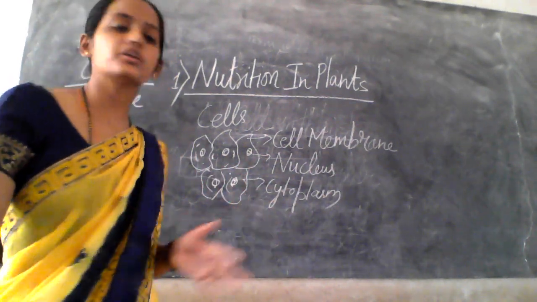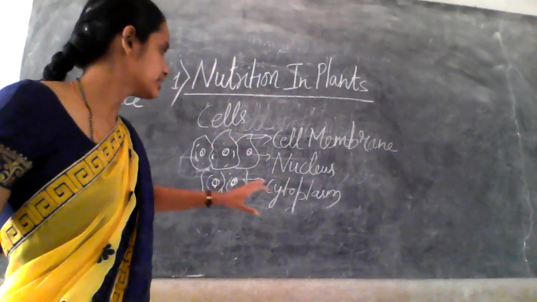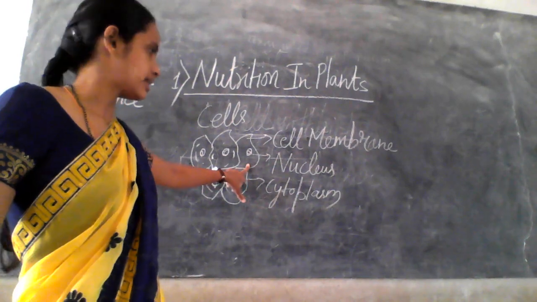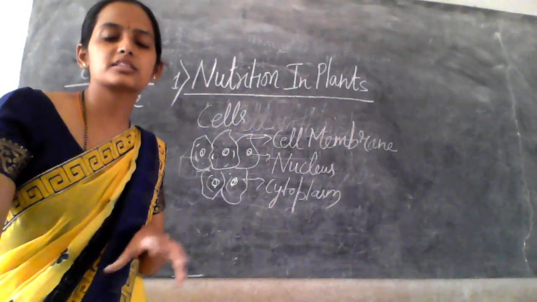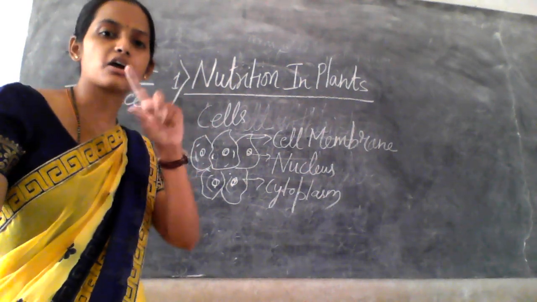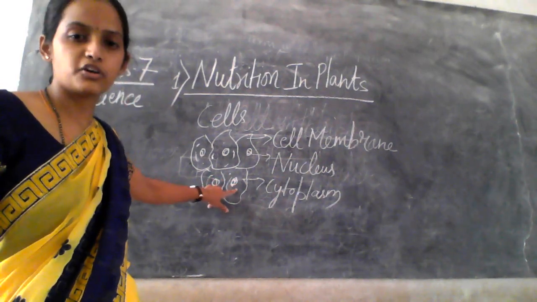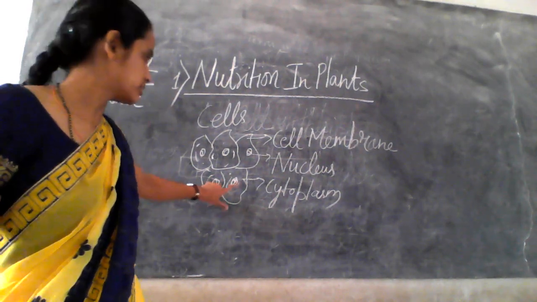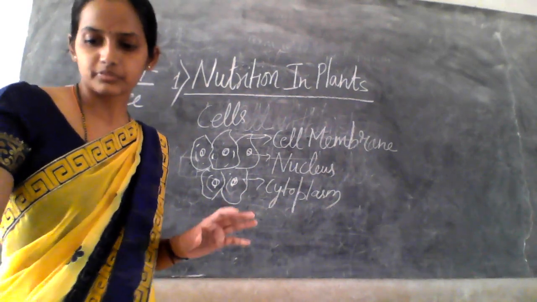And what about the nucleus? Nucleus is the spherical body present at the center of the cell. What about cytoplasm? Cytoplasm is the fluid or liquid material present around the nucleus. You can see it is a fluid material, a liquid material. That is called cytoplasm.